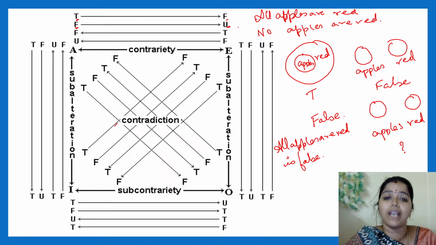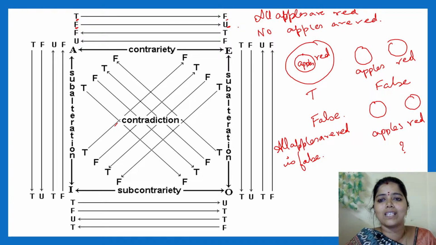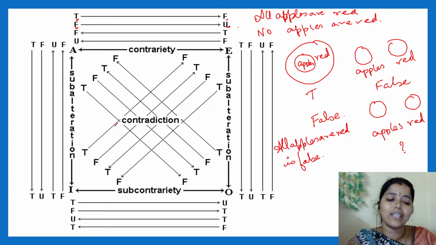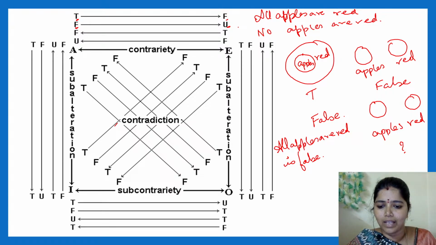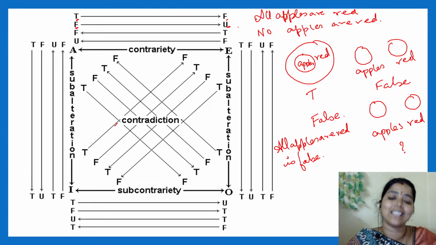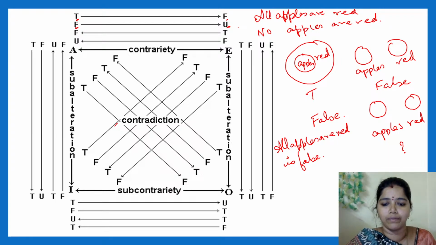When I am telling all apples are red is false, I cannot determine anything. Either true or false, we can't say. We can say it is undetermined. I cannot determine.